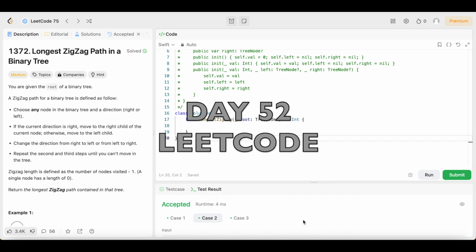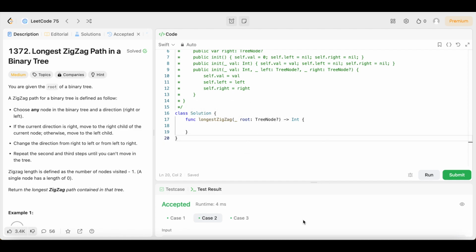Day 52 of doing a LeetCode problem every day until I get a job. All right, guys, we're back again. Another day, another LeetCode problem. This time it's day 52, guys.